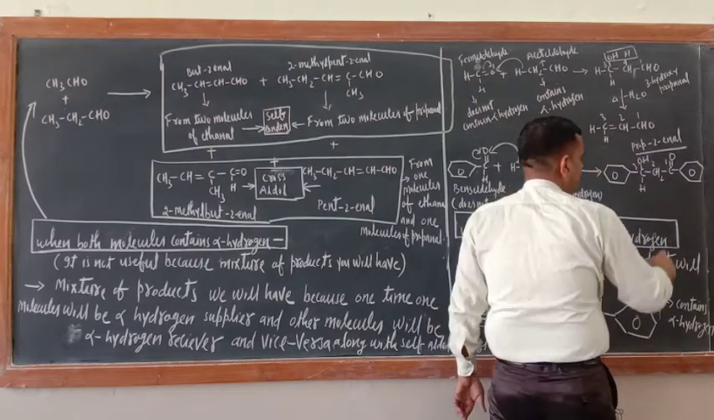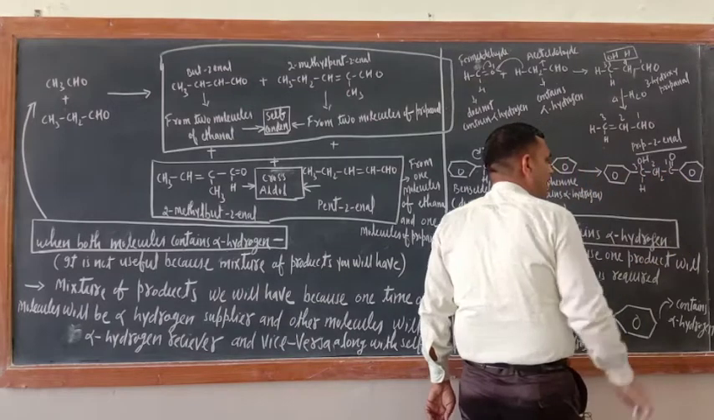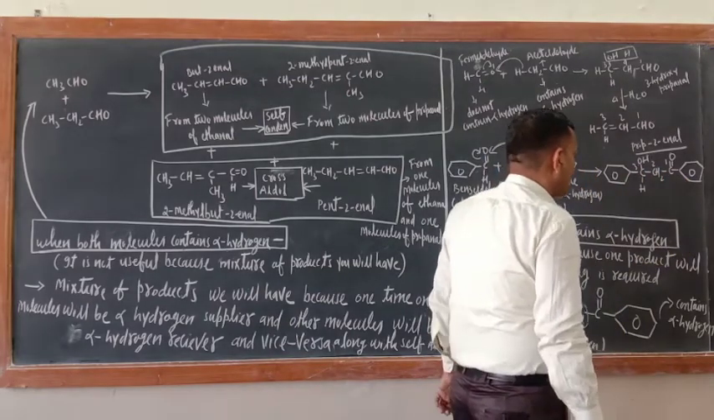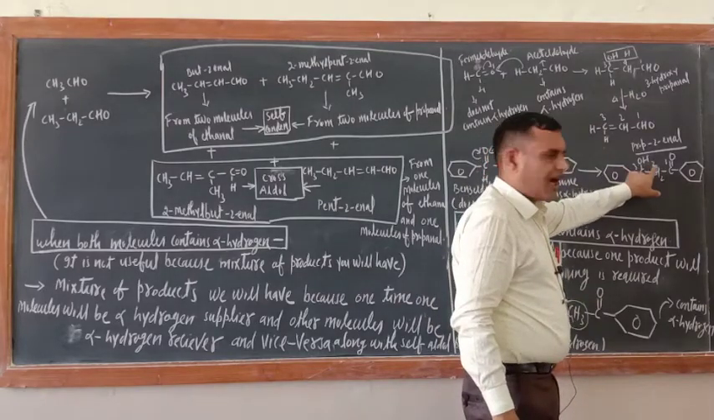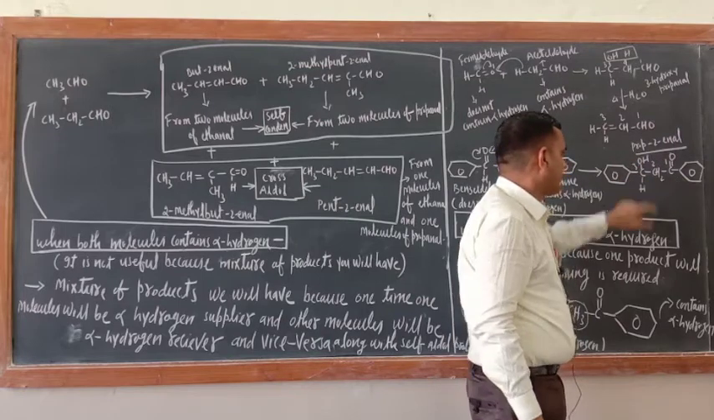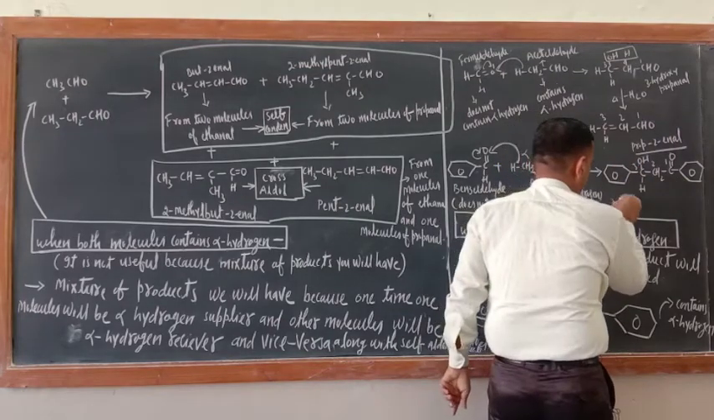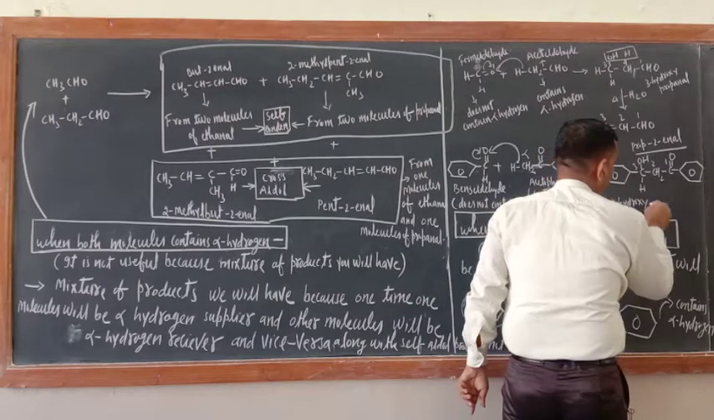What is the name of this one? At carbon 1 a benzene ring is there, and at carbon 3 also a benzene ring is there. So this is hydroxy H and this is phenyl P. Who is coming first? Hydroxy. So what is the name of this one? 3-hydroxy.